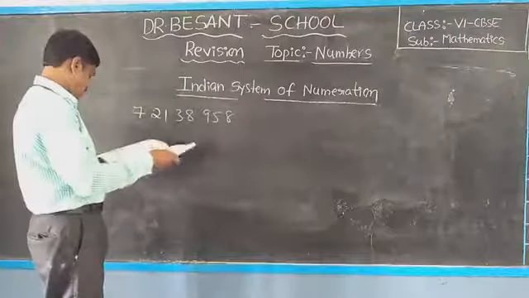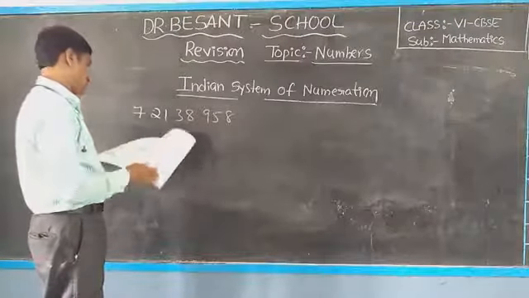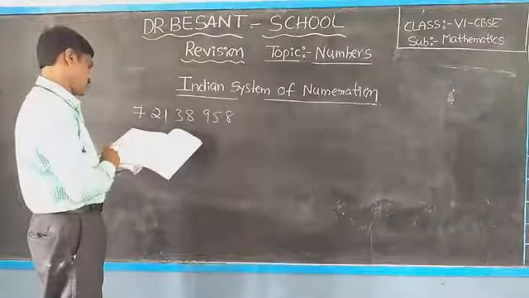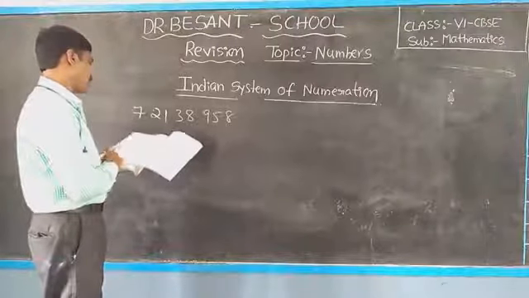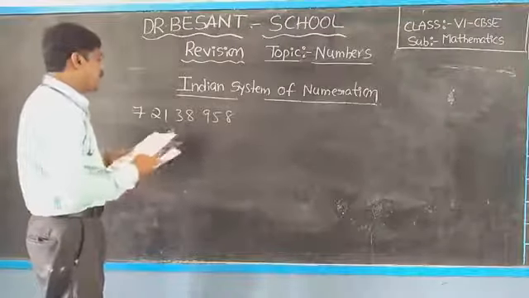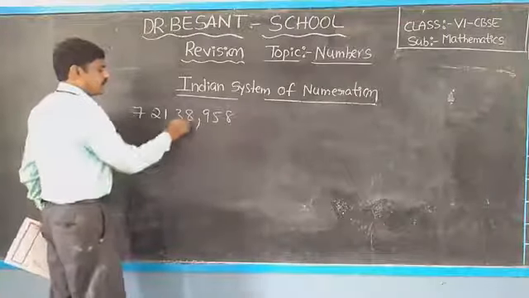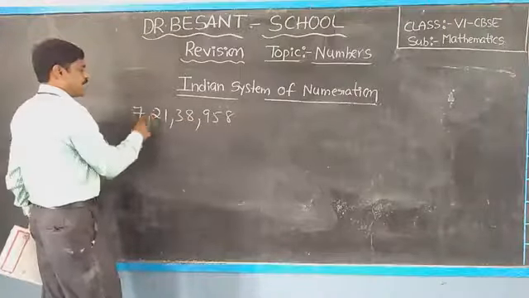About the number name: 1 to 10 to 100, 1000, 10,000, lakh to 10 lakh, crore.